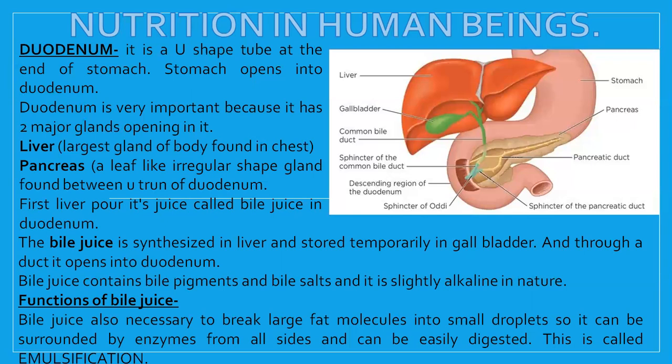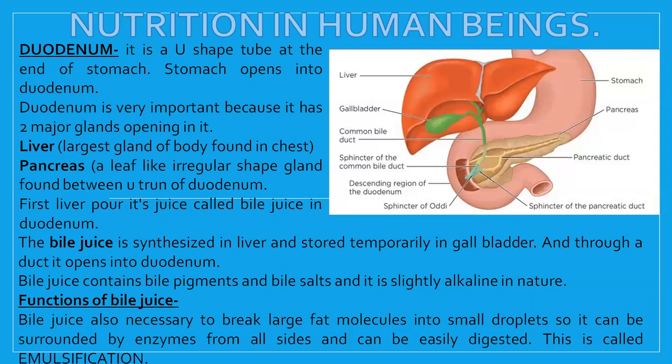Take another example. Suppose you take mishri, that cube sugar. Take two big lumps of mishri, and take the same quantity and weight of ordinary sugar, and try to dissolve them in a glass full of water. Stir both, with the water and contents added slowly at the same rate. You will find that within no time the sugar is dissolved, but the mishri will still be there, and it will take almost 10 to 15 minutes to dissolve.